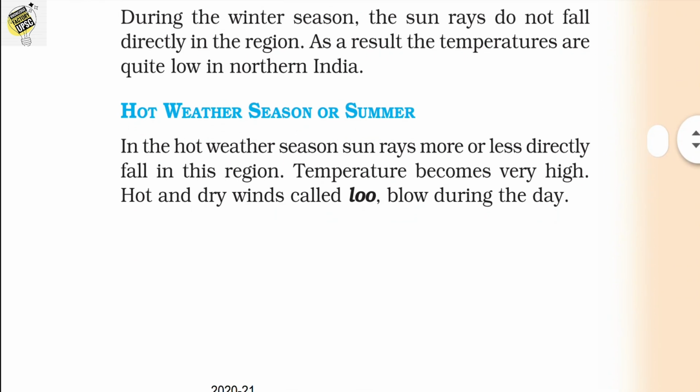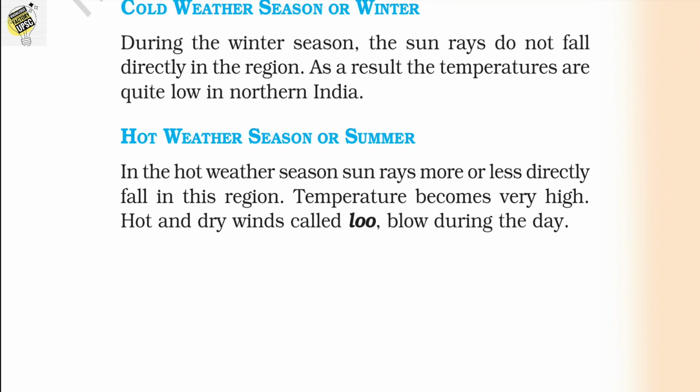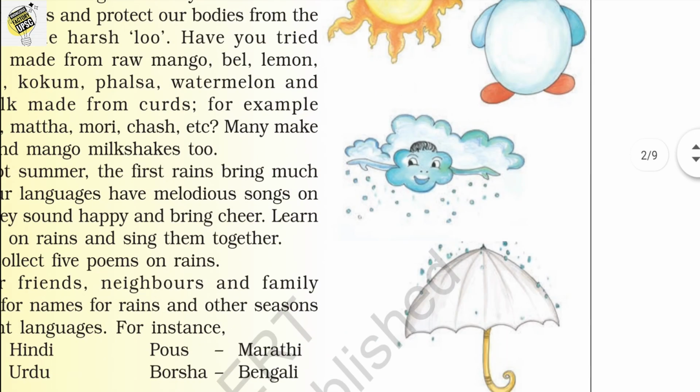The second one is the hot weather season or the summer season. In the summer season the rays fall more directly on that region, and the temperature becomes high. The hot and dry wind that occurs in this area is called loo. There may be a short question about what is loo. So the temperature becomes very high, and as a result hot and dry winds occur in that area, known as loo.